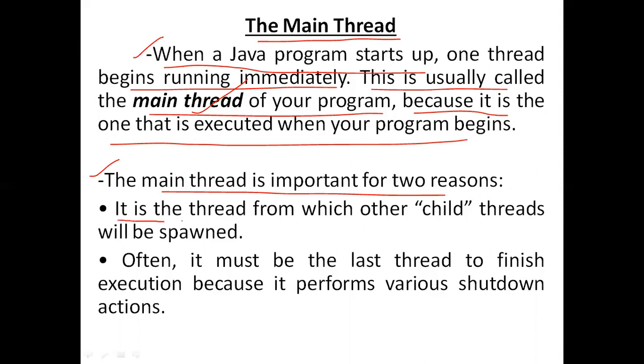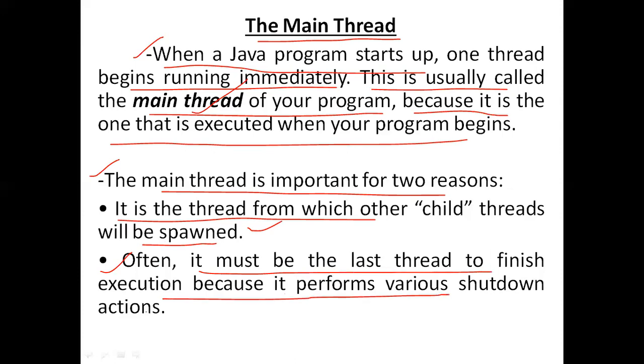Next point, the main thread is important for two reasons. First one is it is the thread from which other threads will be spawned. Generally, this main thread is called a parent thread. By using that main thread, child threads can be created. That is the first point. Second one, often it must be the last thread to finish execution because it has to perform various shutdown actions. It is very simple: the main thread will be the first one that is created, and obviously it will be the last one that is completed.